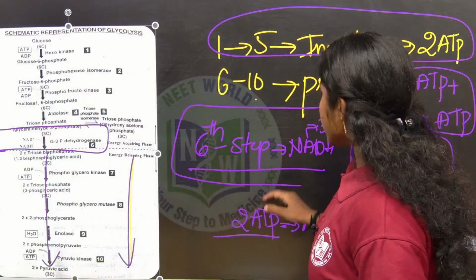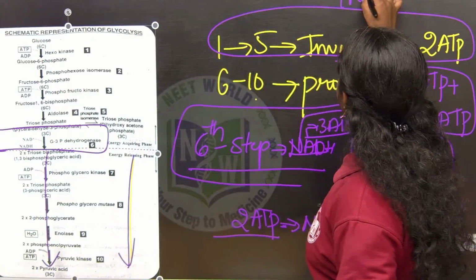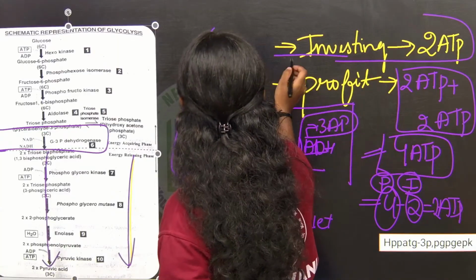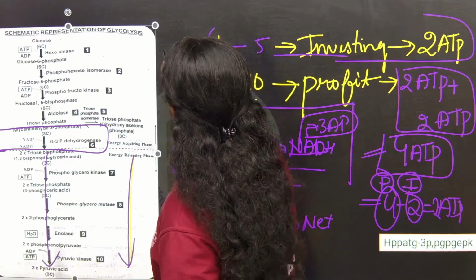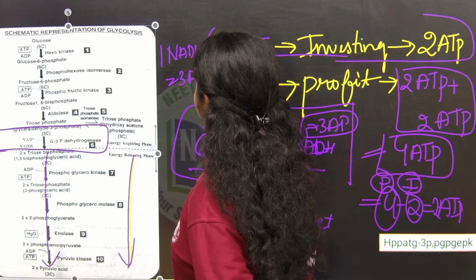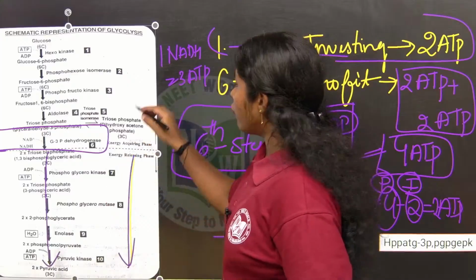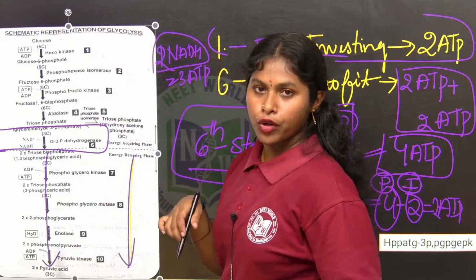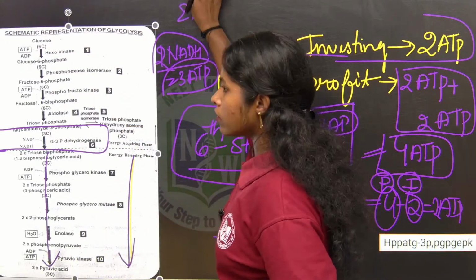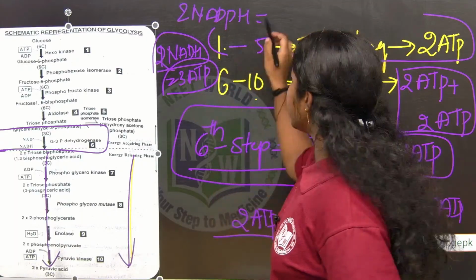If they ask total, 1 NADH is equal to what we said? 3 ATP, right? As we are calculating for glyceraldehyde 3-phosphate and DHAP, 2 NADH are produced. 1 NADH is equal to 3 ATP, so 2 NADH is equal to 2 into 3, 6 ATPs.